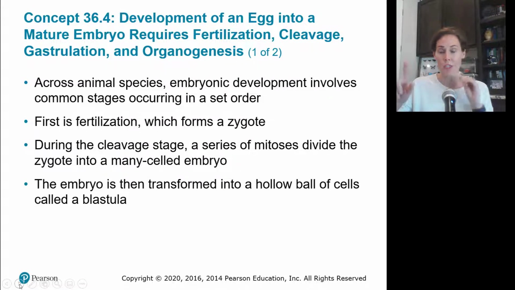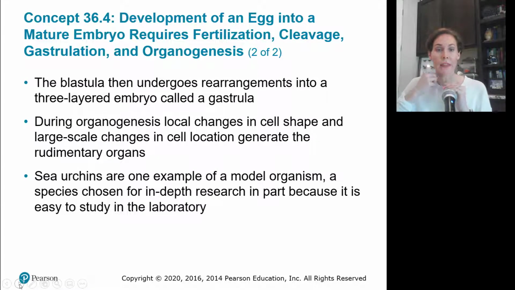So fertilization, cleavage, then a blastula forms, and then the blastula undergoes rearrangements and becomes a 3-layered embryo that we call a gastrula. Finally, there's organogenesis, where local changes in cell shape and large-scale changes in cell location start to generate very rudimentary, primitive organs.